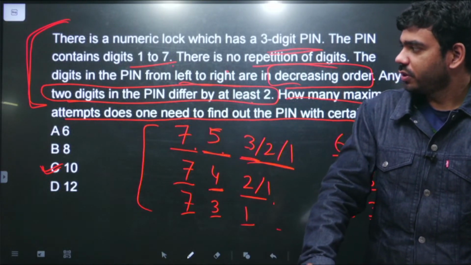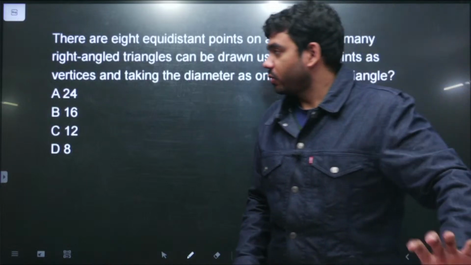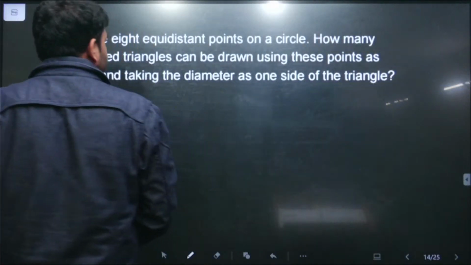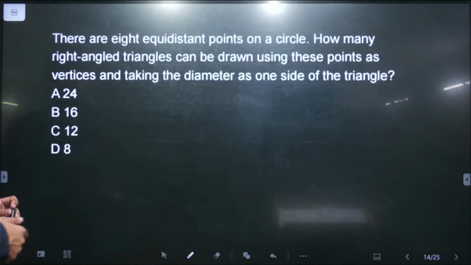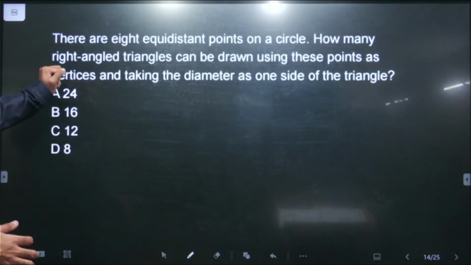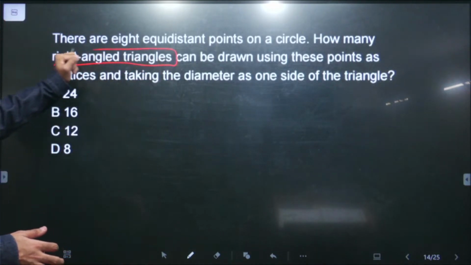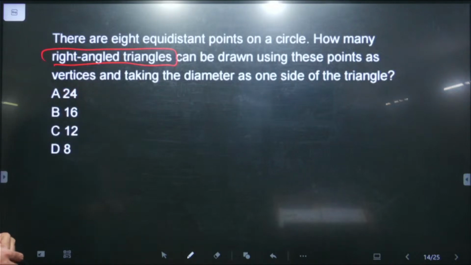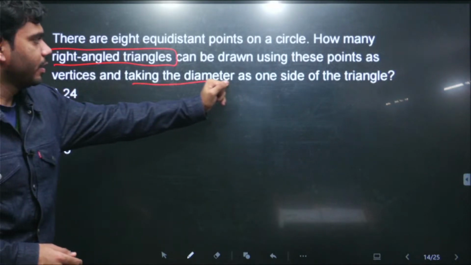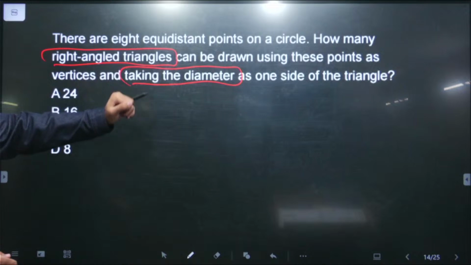So this is the question. This is the next question. There are 8 equidistant points on a circle. How many right angle triangles can be drawn using these points as vertices and taking the diameter as one of the sides of the triangle?